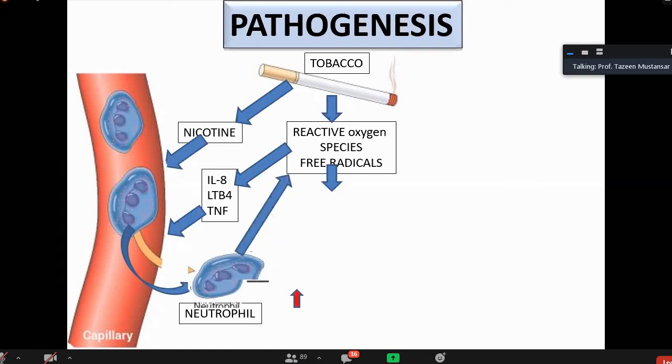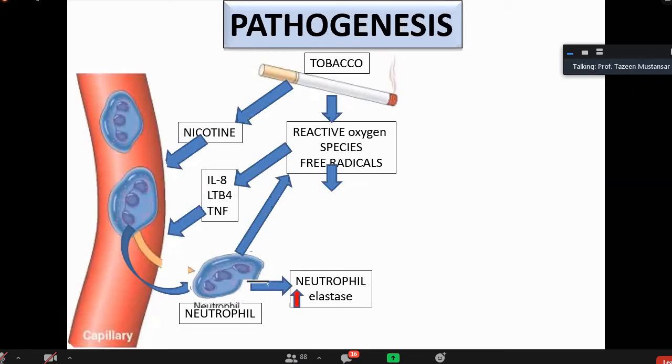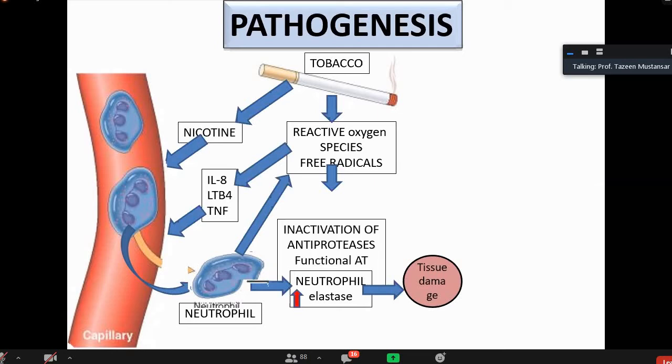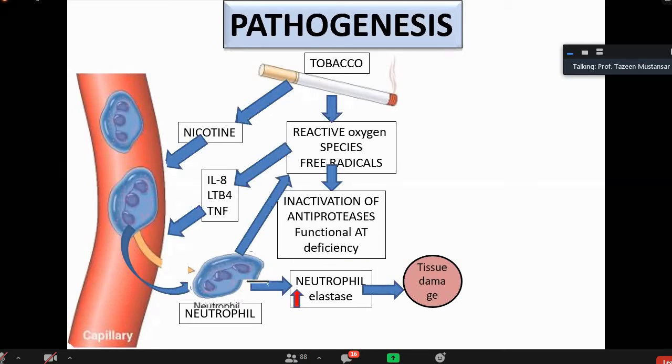These neutrophils also liberate reactive oxygen species. They enhance its population. And they also cause liberation of elastases. You see, these elastases are coming from the neutrophils. Then these elastases cause damage to the tissue. Besides, these reactive oxygen species inactivate antiproteases. They inactivate antiproteases. This is functional antitrypsin deficiency.